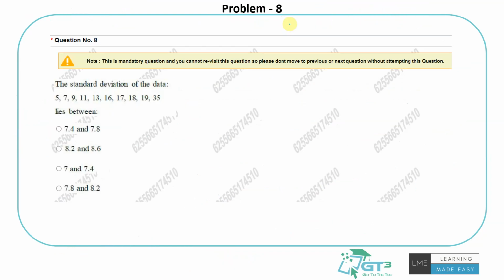So this one is talking about the standard deviation. They have also asked some statistics-based questions in this paper, mostly focusing on the mean, median, mode and standard deviation. That's the major focus. So standard deviation of the data. What is the standard deviation? There are 3 steps that I follow. Step 1, find the average of the data. Step 2, apply the formula for standard deviation.